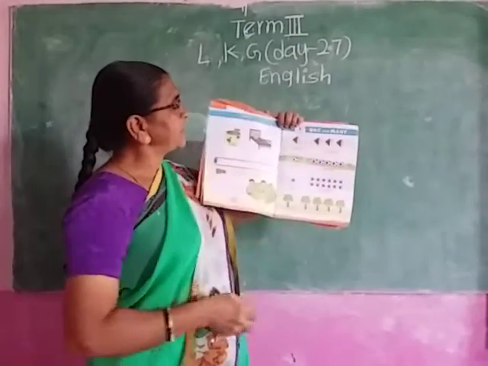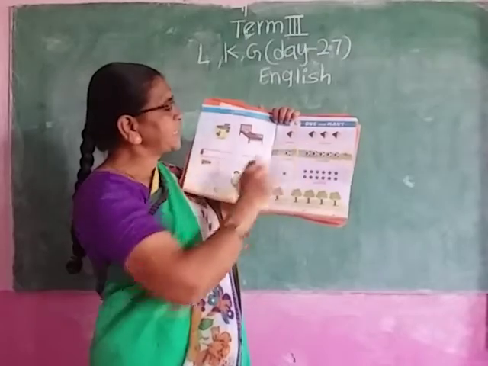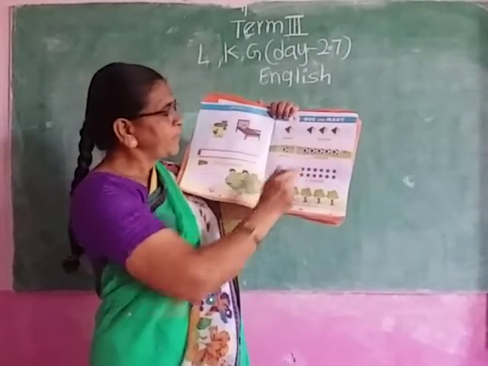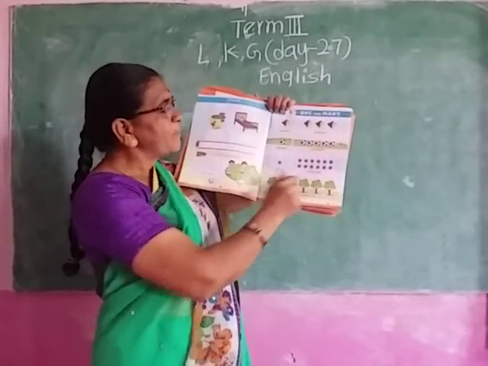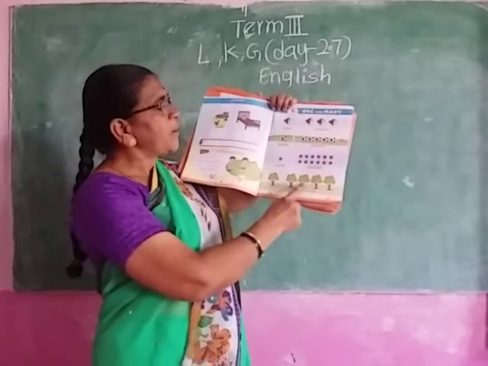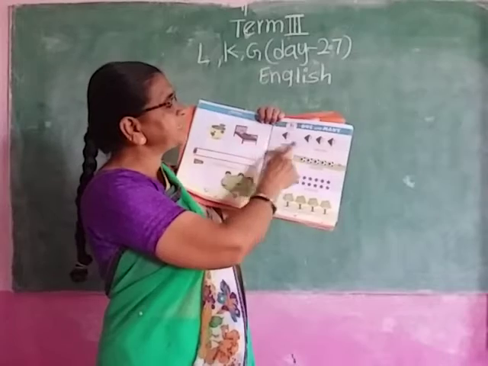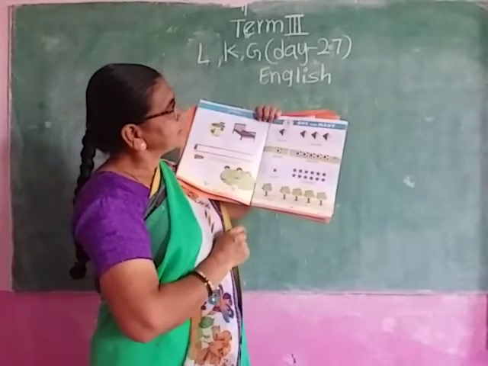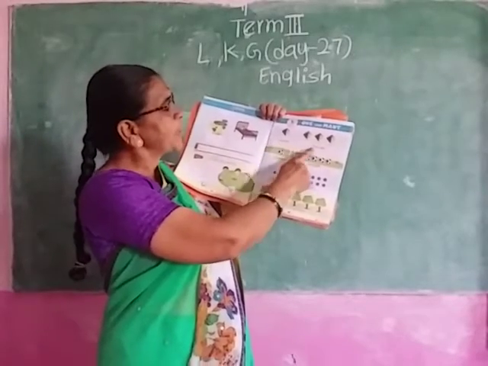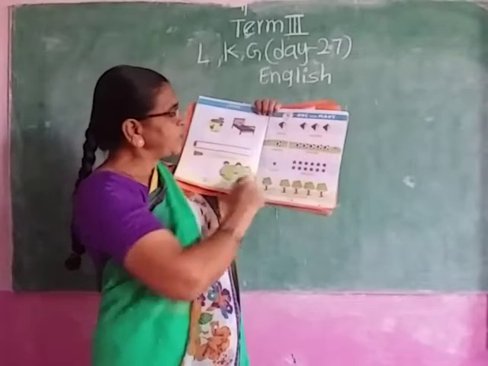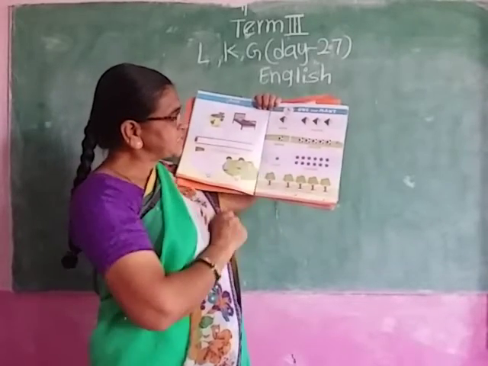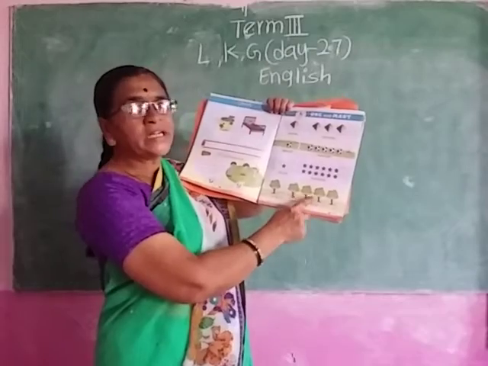Here, one and many. One kite, many kites. One ball, many balls. One star, many stars. One tree, many trees. So let's say it one more time. One kite, many kites. One ball, many balls. One star, many stars. One tree, many trees.